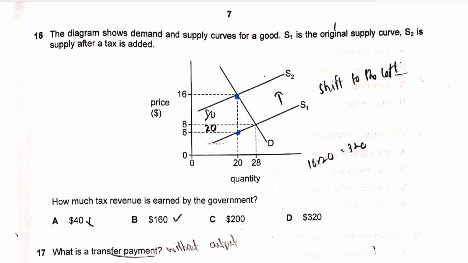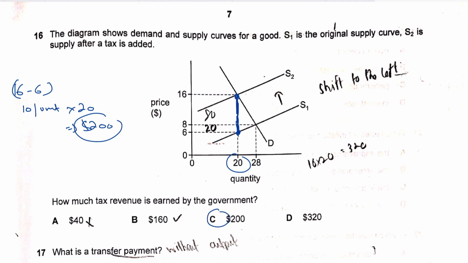So the tax per unit is basically this distance, and the value of this distance would be 16 minus 6, which would give us the tax per unit. That is, 10 is the tax per unit, right? Multiply by how many units are being bought and sold, 20. So obviously, the tax revenue that would be collected by the government is $200. So that makes 16C the correct answer.